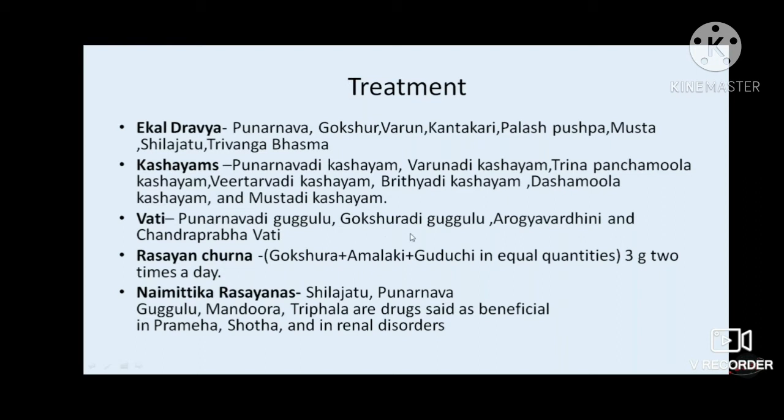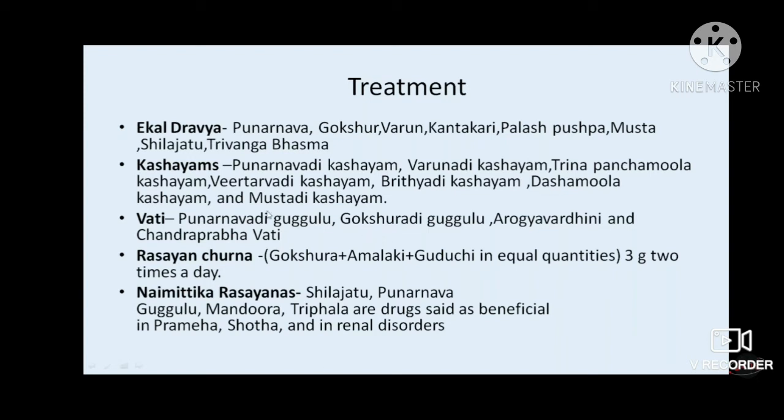And when the pathology is confined to the lower part of the body, to the Apana Kshetra or Kati Kshetra, or diseases related to the renal system, then we go for Gokshuradi Guggulu. So for Vyana Vikruti we choose Punarnava, and for Apana Vikruti we mainly go for Gokshuradi.